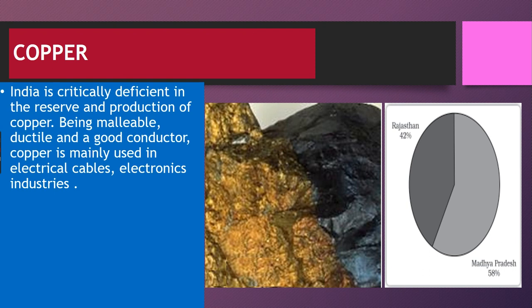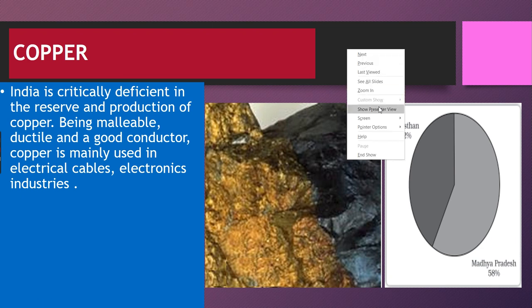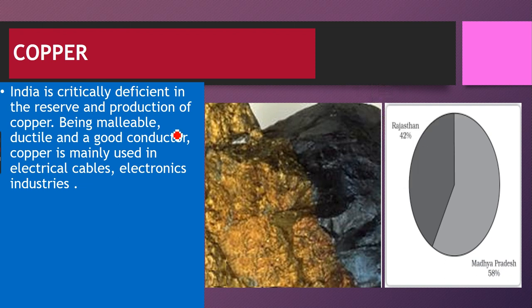Now, India is critically deficient in the reserve and production of copper. Why is copper used? You are from a scientific background, so you would know what malleability is. Copper exhibits malleability and ductility. It's ductile, it's malleable, and it's a good conductor. Copper is mainly used in electrical cables and electronic industries. Remember these points.